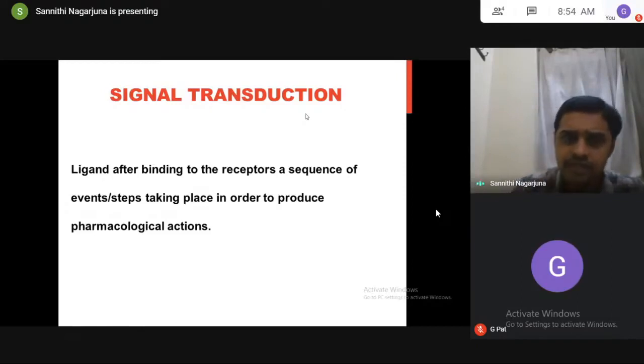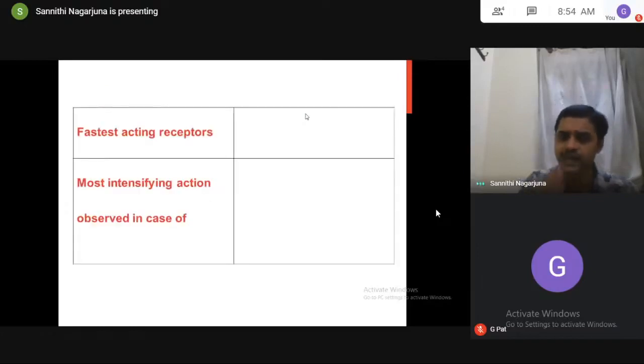Once the ligand binds, GDP is replaced with GTP, dissociation occurs, there is interaction with pathways, and second messengers are released. In ionotropic receptors, ligand binding means opening of ion channels, with either influx or efflux of ions. If you take enzyme linked receptors, ligand binds and the enzyme undergoes autophosphorylation. In nuclear receptors, the ligand binds and the nucleus changes its expression, transcription and translation. So based on this, which are the fastest acting receptors? And in which receptors can you observe the most intense action?